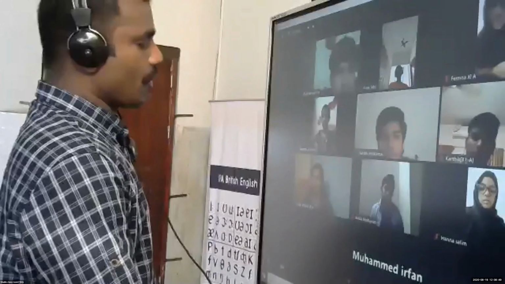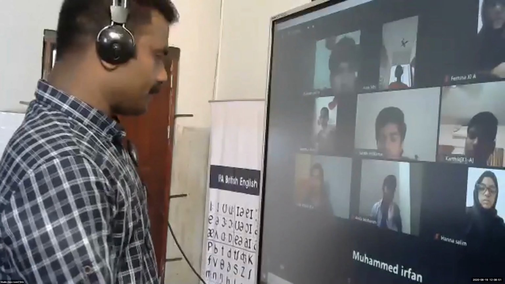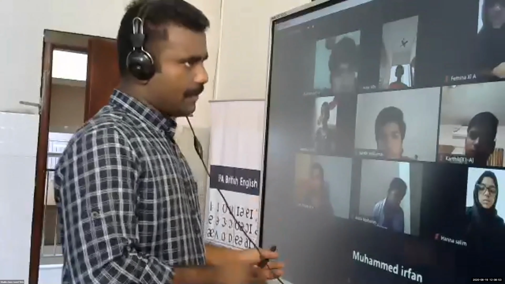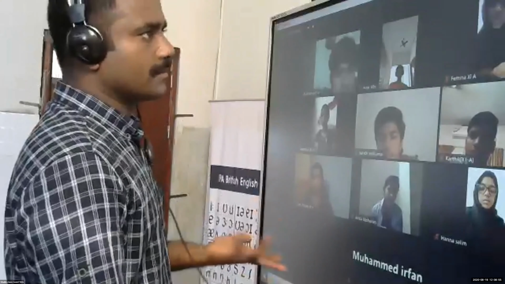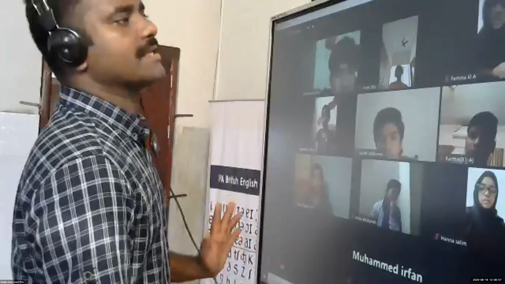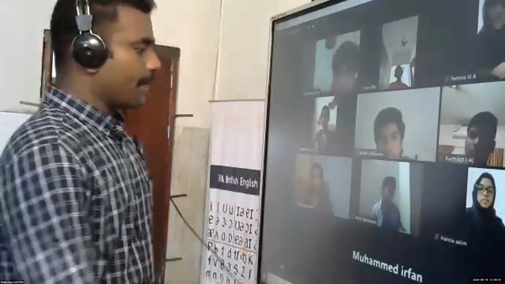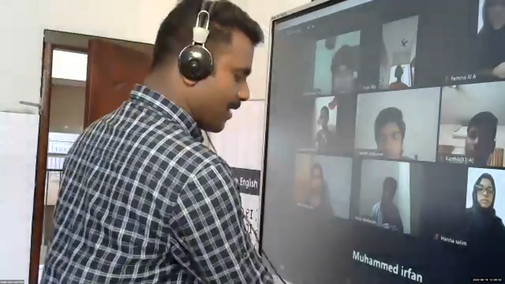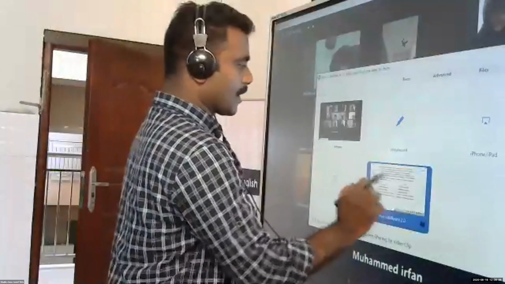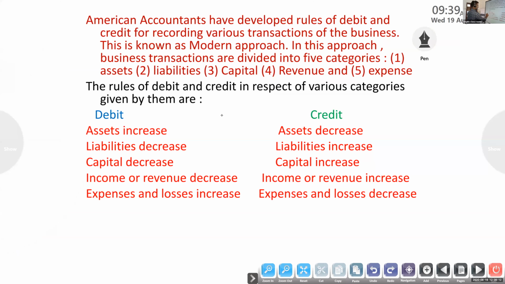If you know the three types of account, then it will be easy to pass journal entries for any transaction. One more method, the modern method, we also have to look at. Debit and credit, it is a modern rule.